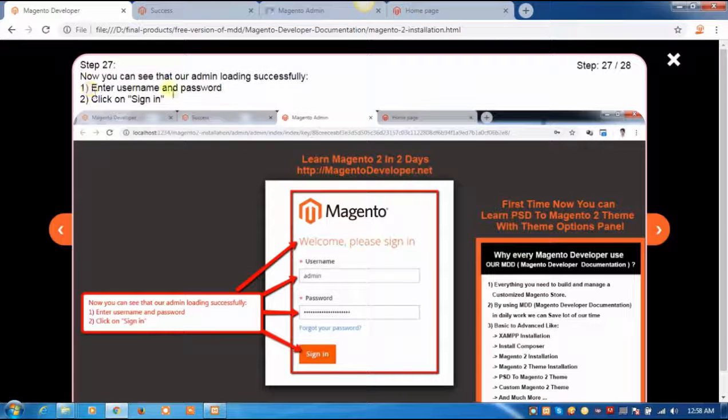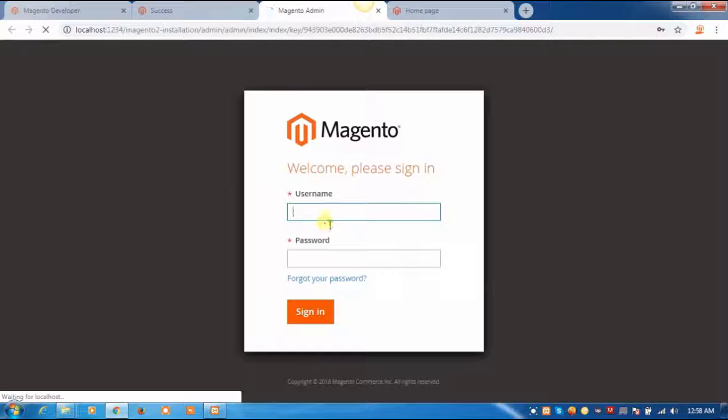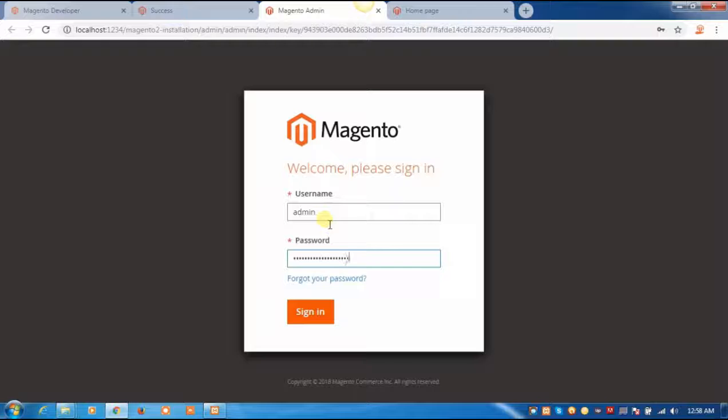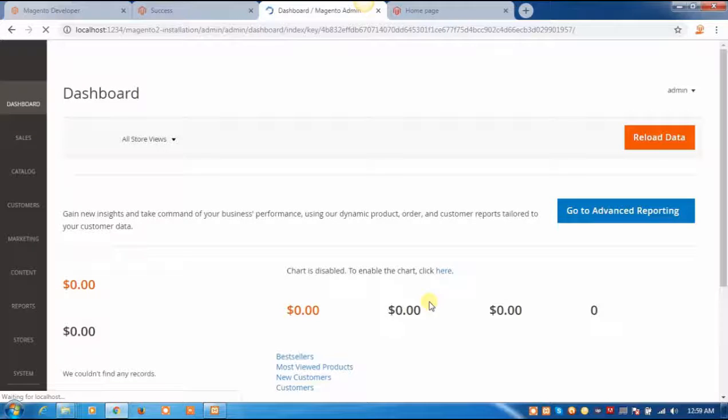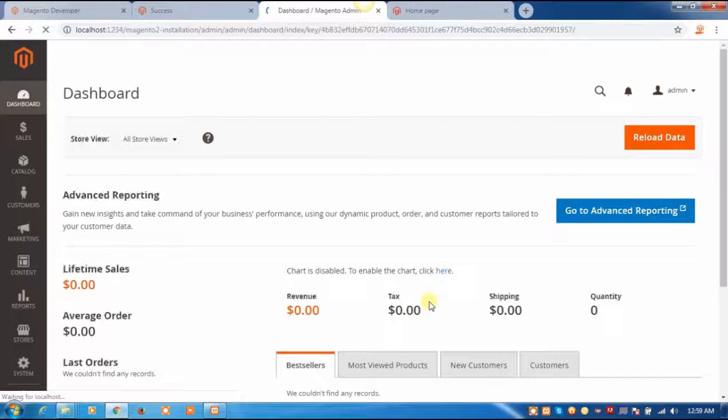Now you can see that our admin is loading successfully. Enter username and password, click on sign in. Go back to our admin URL, enter username, enter password, click on sign in. Okay, that's good. Now you can see that we are logged into the admin section of Magento 2.